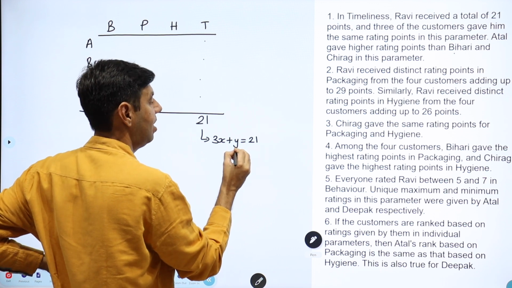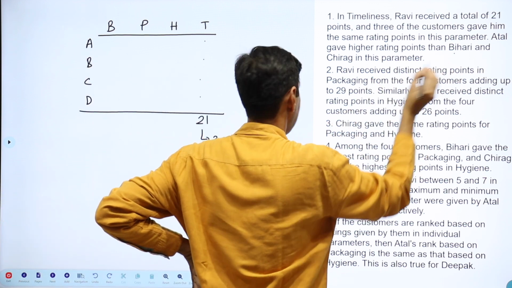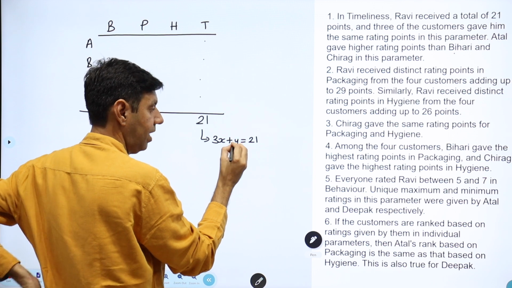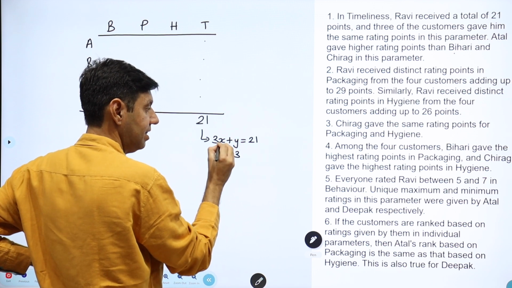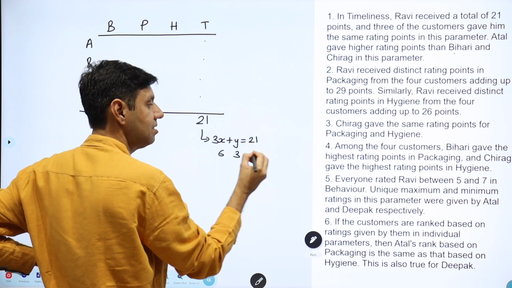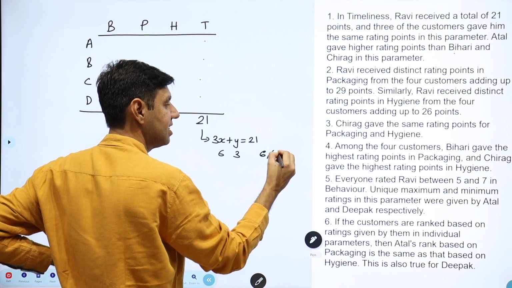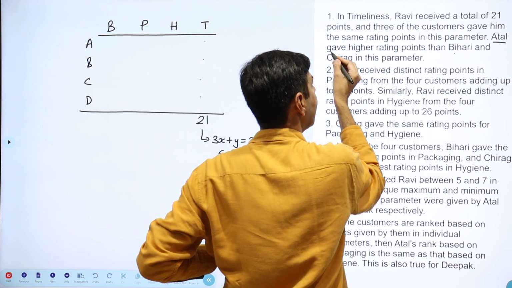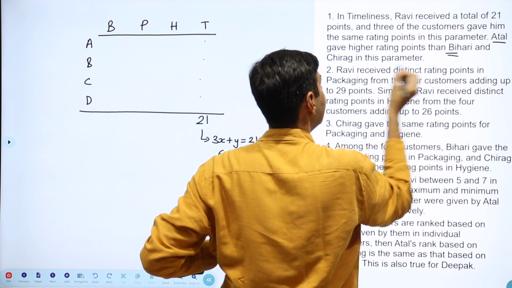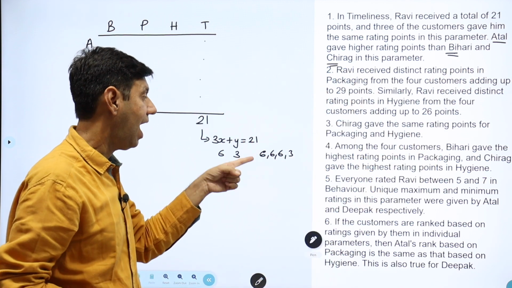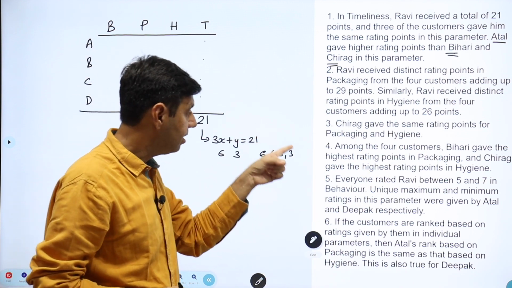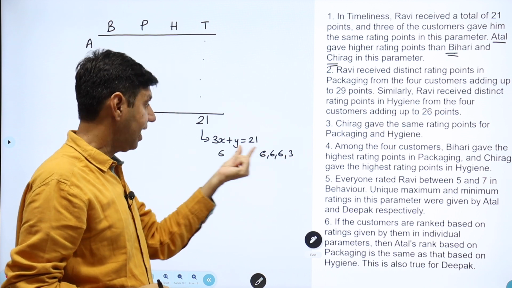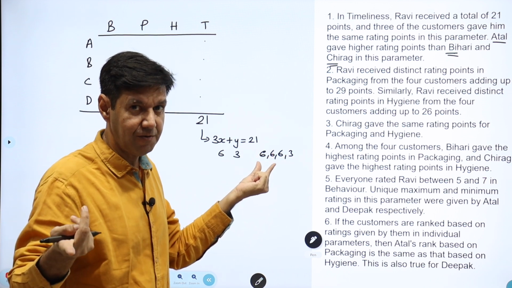Ratings can only be from 1 to 9, so 0 will not work. From 1 to 9, y could be 3. Then 18, so 6. So this means 6, 6, 6 and a 3. Now you'll understand the reason for this data. Atul gave a higher rating than 2 people. There are 3 same values and 1 different value.